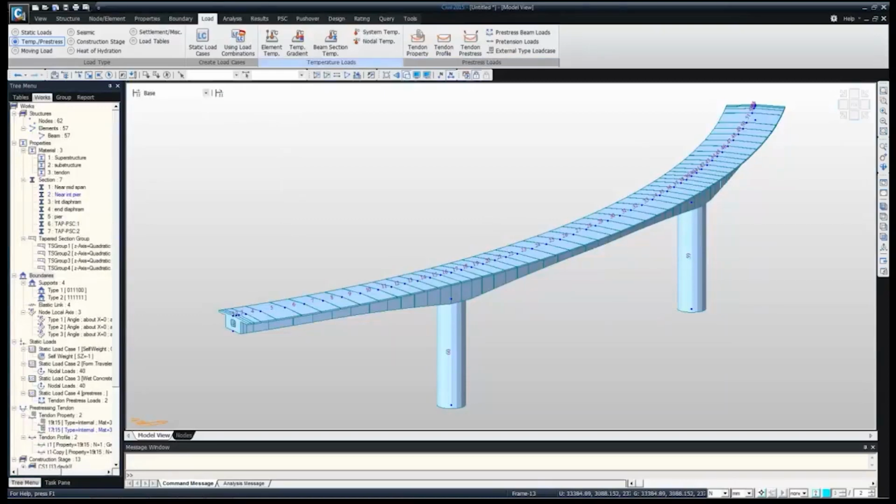So first tendon property, tendon profile, tendon pre-stress. As it's going to take much time for inputting 72 tendons, I'm just showing how we can input just 2 tendons, and the same way we can go for the other 70 tendons. Thank you everyone for attending the webinar, and I hope this is helpful for everyone. In the other 2 webinars, we will complete this model with the substructure, construction stage, and moving load, and we'll see how we can do it more easily and quickly.